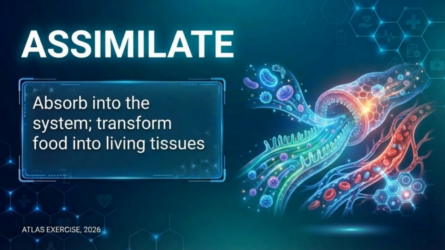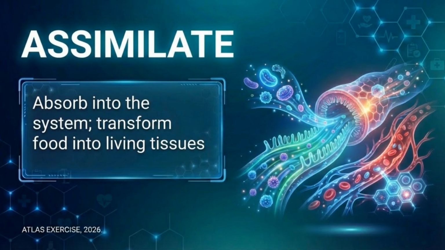Fitness context. In training, protein is assimilated into muscle tissue. Carbohydrates are assimilated as glycogen. Fats are assimilated into cell membranes or stored energy. If assimilation is poor, you can eat well, supplement properly, train hard, and still not see results.